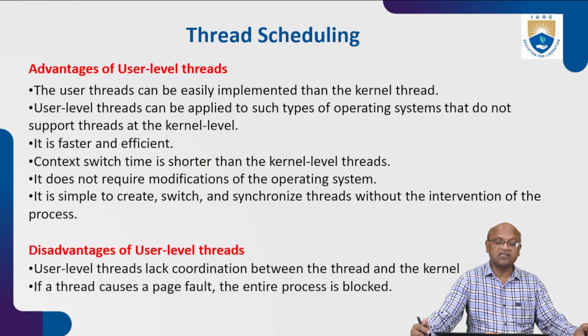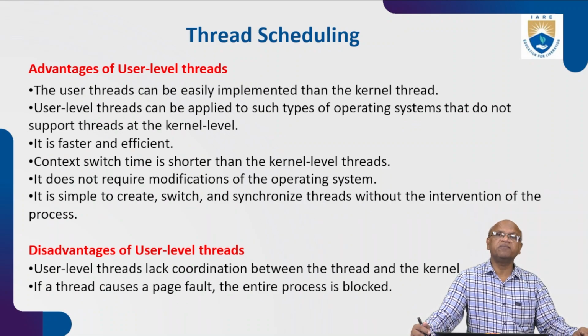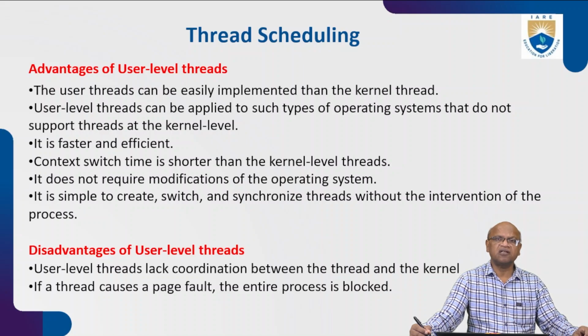Advantages of user level threads: the user threads can be easily implemented compared to kernel level threads. User level threads can be applied to operating systems that do not support threads at the kernel level. It is faster and efficient. Context switch time is shorter than the kernel level threads. It doesn't require modifications of the operating system. It is simple to create, switch, and synchronize threads without intervention of the kernel.